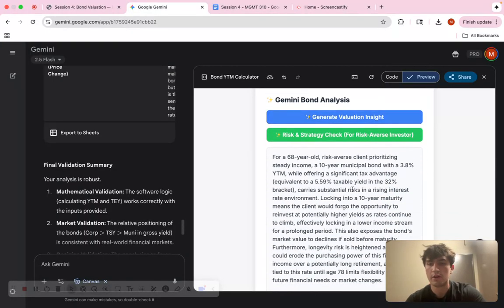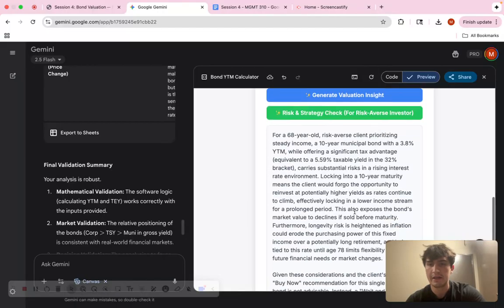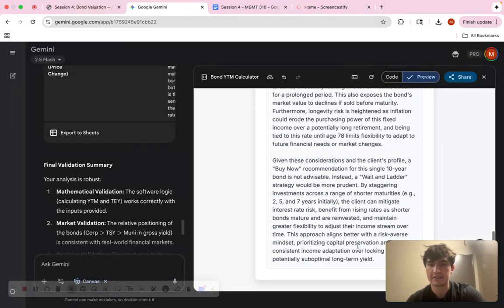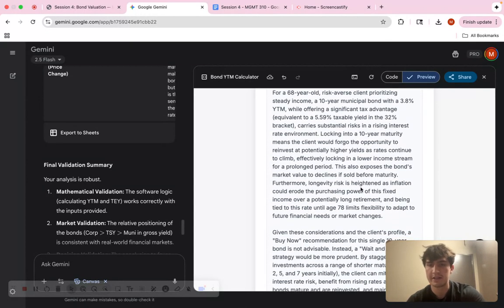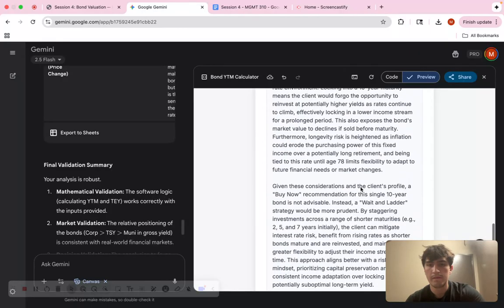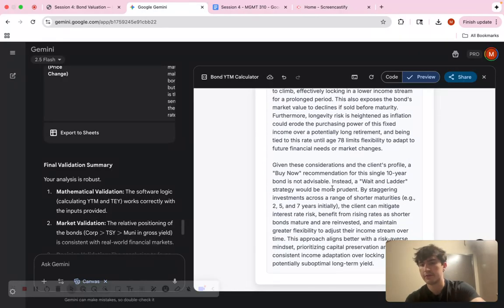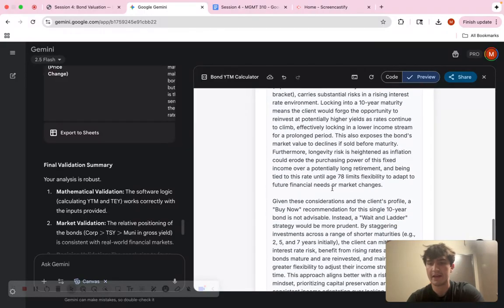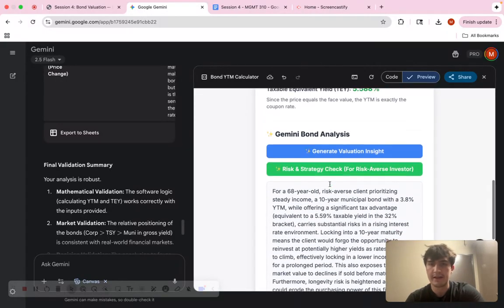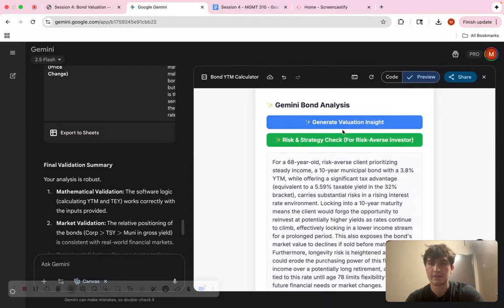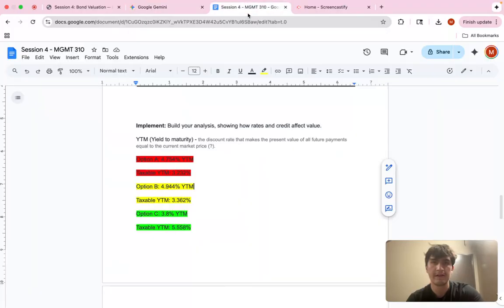So it has all of the data already stored in it, and basically it gives us this nice long risk checker and strategy checker. I read through it before this, and what it was saying is that maybe staggering the investments would be better, which we talked about in class, that AI doesn't really give other ideas. So I thought that this was really good that it gave us an analysis for this.